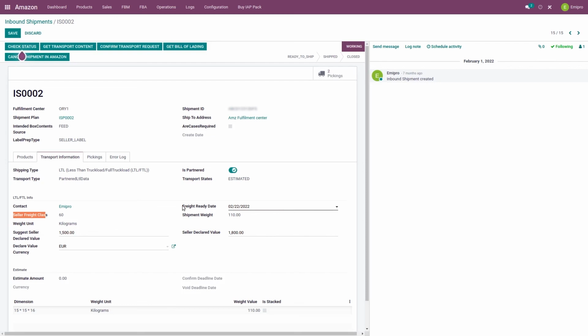This will be the date by when the shipment will be ready to be picked up by the carrier. So this was the additional information that a seller needs to add when they are doing LTL. So this was all about getting estimation for the partnered carrier program.